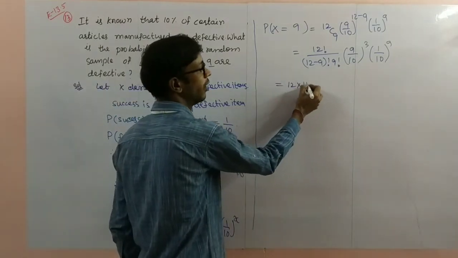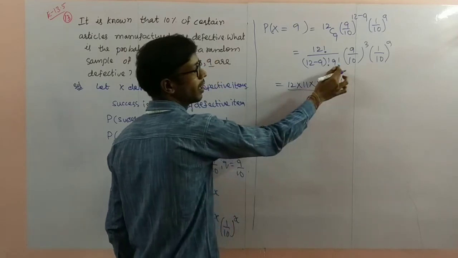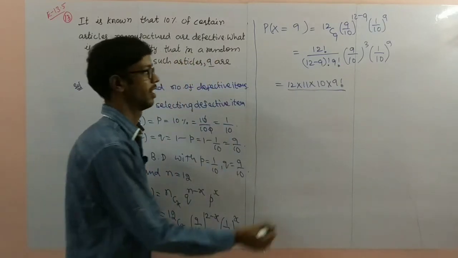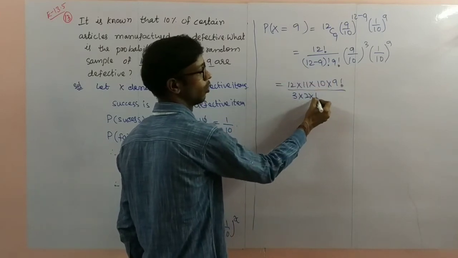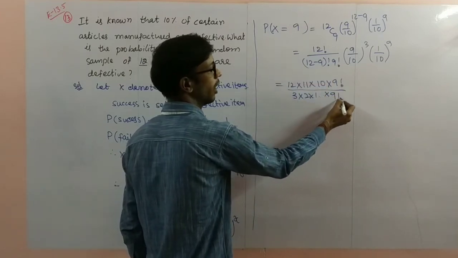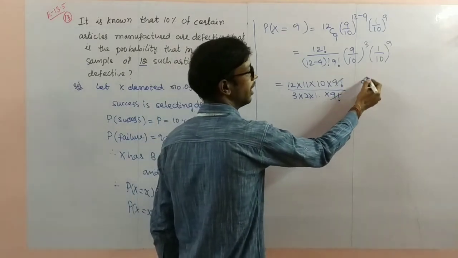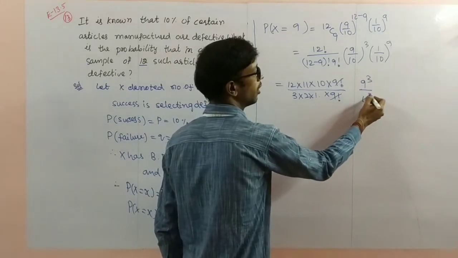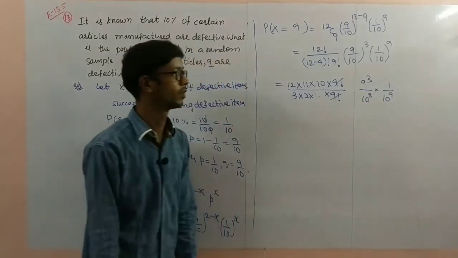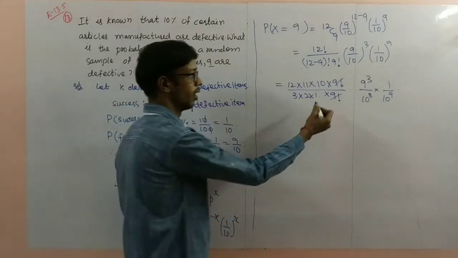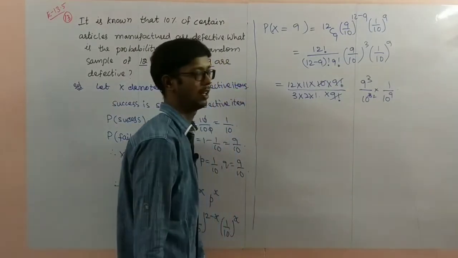12 into 11 into 10 into 9 factorial only I am writing. Why? Because the denominator is there, cancellation you will get. Here this value is 3 factorial, 3 into 2 into 1 into 9 factorial. So 9 factorial gets cancelled. Here 9 cube by 10 cube into 1 by 10 power 9. So here you observe, 10 ones are 1, 10 cancels, square you will get.